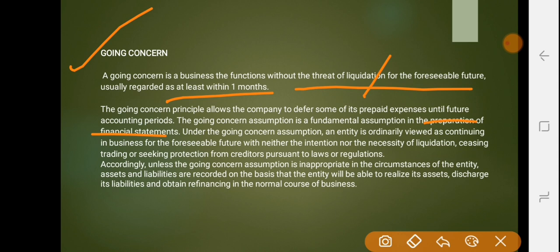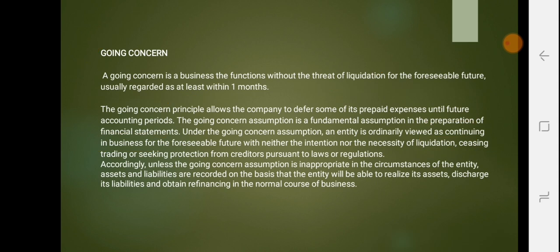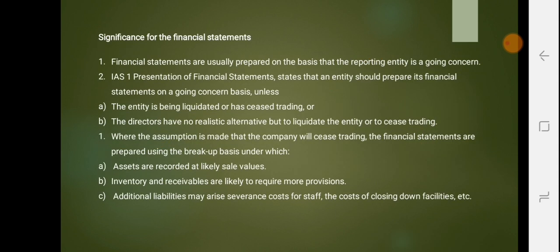Under a going concern assumption, any entity is viewed as continuing in business for the foreseeable future, with neither the intention nor the necessity of liquidation, ceasing trading or seeking protection from creditors pursuant to law or regulations. So this is about going concern. We have a certain significance for the financial statements.